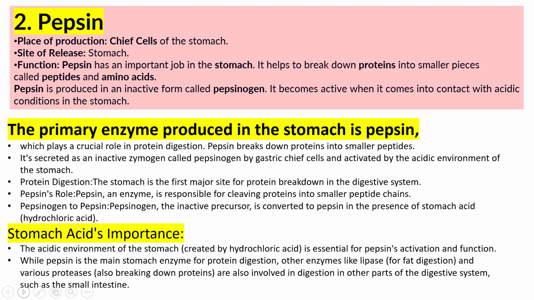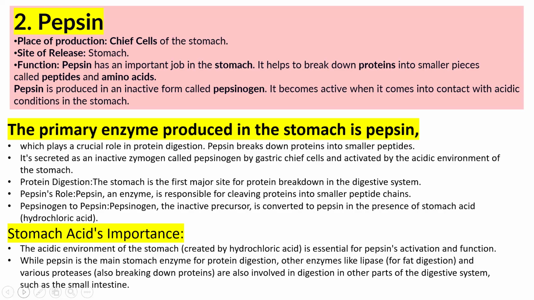Stomach acid is very important, because the question will come: why is there a need for hydrochloric acid, why should the stomach be acidic? The importance is that protein is not digested if the stomach is not acidic. There is a need for the acidic environment of the stomach so that pepsinogen, the inactive form, becomes active pepsin because of hydrochloric acid. So pepsin is the main stomach enzyme for protein digestion.